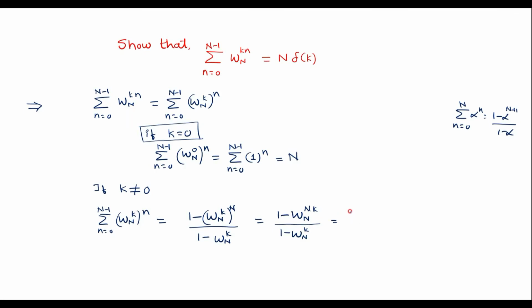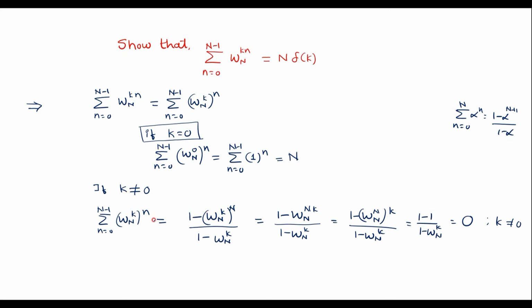So here I can write it as 1 minus W_N power N into k divided by 1 minus W_N power k. We know that W_N power N value is always equal to 1. Therefore 1 power k, for all values of k, the result will be 1 itself. Therefore it is 1 minus 1 divided by 1 minus W_N power k, which is equal to 0. That is, for k is not equal to 0.